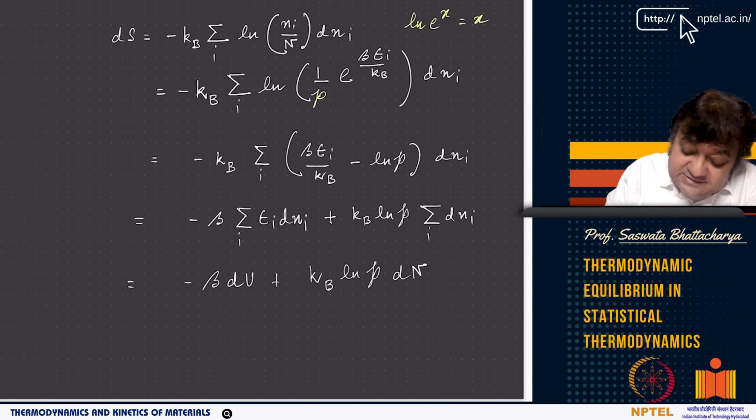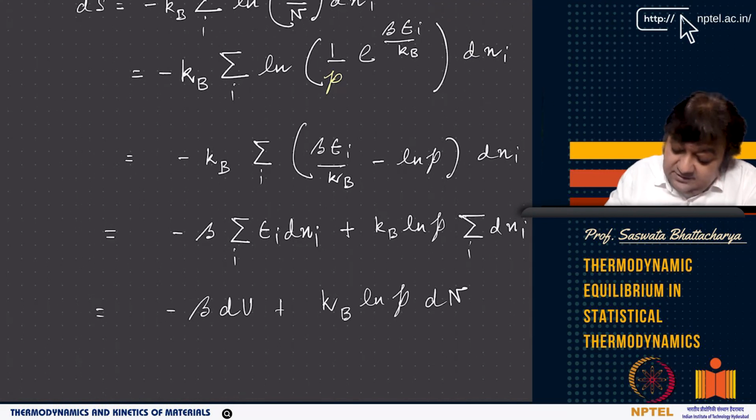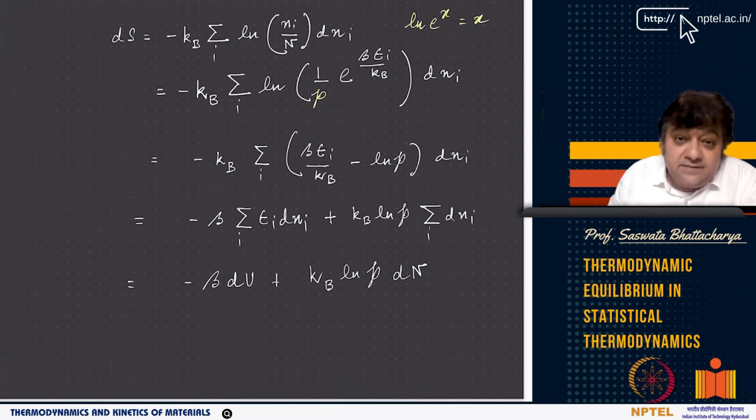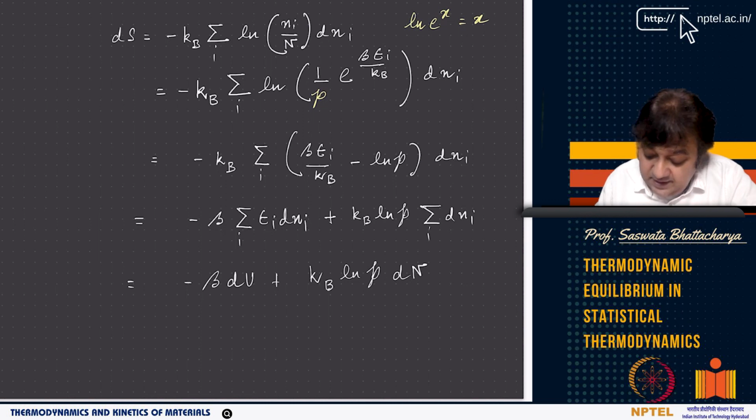Here ds was expressed in terms of dn_i, so I am using that. If I do this little manipulation, this is kB and this is kB, so this is gone. So this becomes minus beta epsilon_i dn_i, and then kB ln P. There is an ln P because there is a minus sign here, so plus kB ln P summation dn_i.